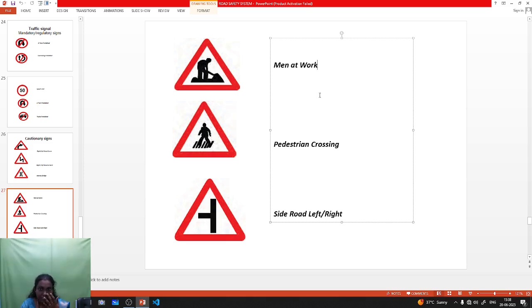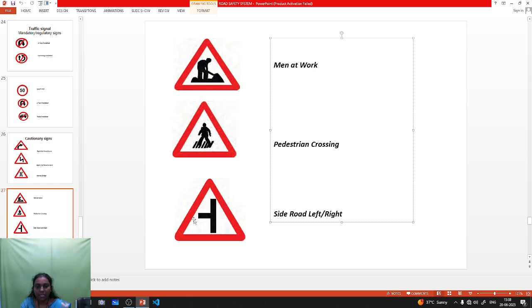Next one is the pedestrian crossing. Pedestrian crossing means that's a zebra crossing. In major cities, the white colored line formation is a pedestrian crossing. So pedestrians crossing from one side to another side use only this zebra crossing.